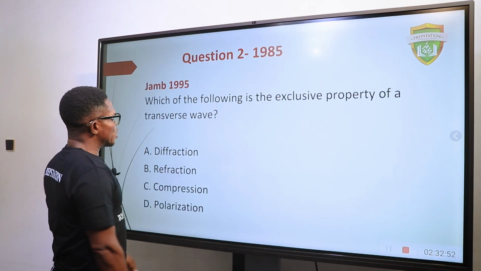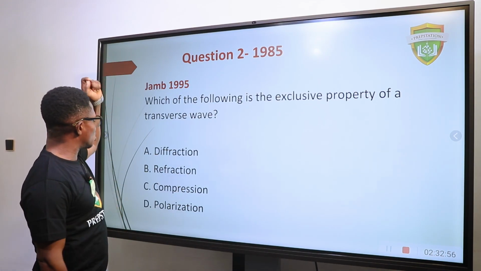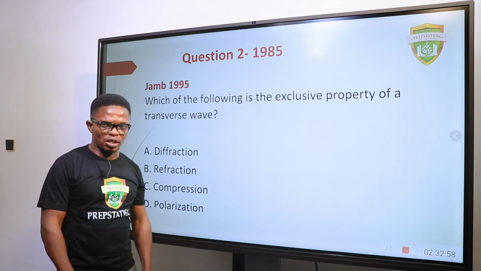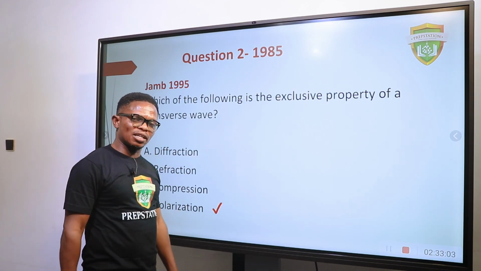Let's move. Which of the following is the exclusive property of a transverse wave? Exclusive property of a transverse wave. The answer is polarization.